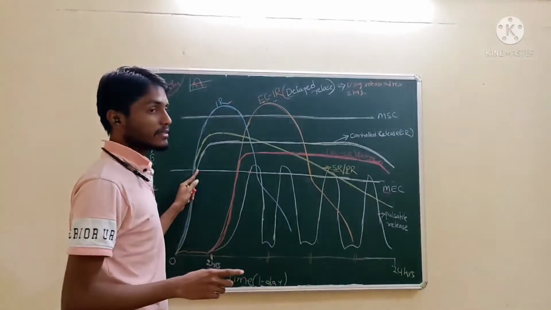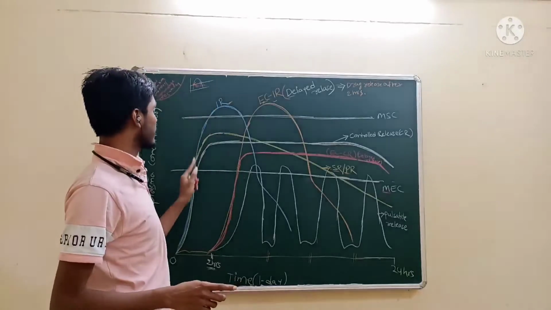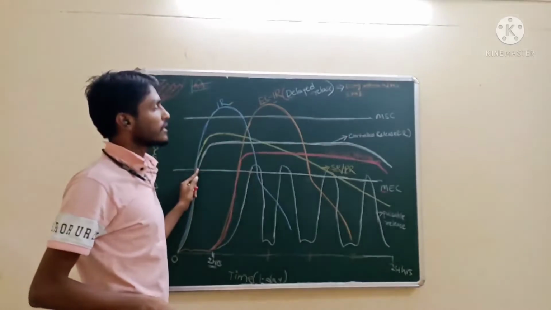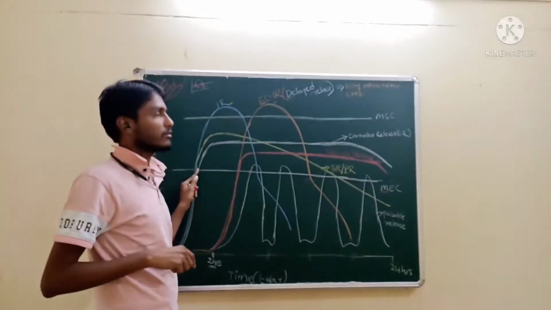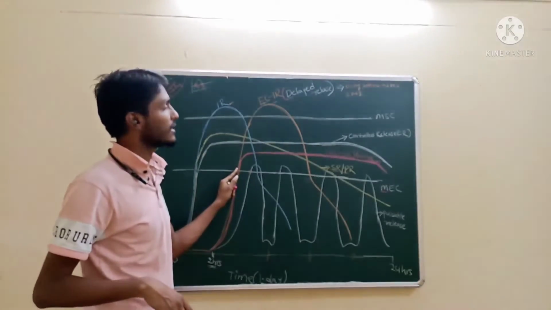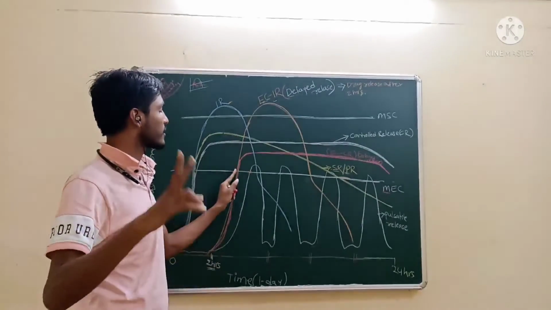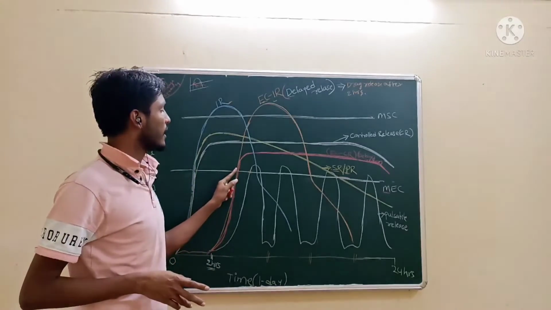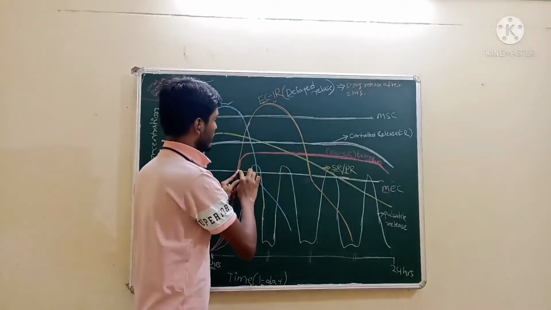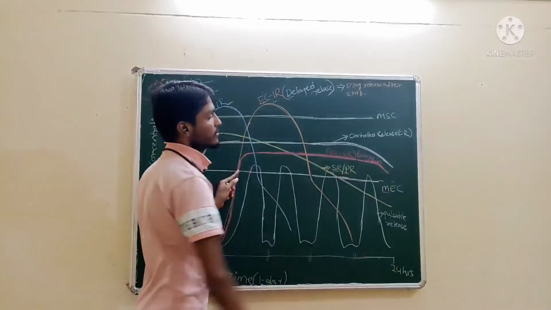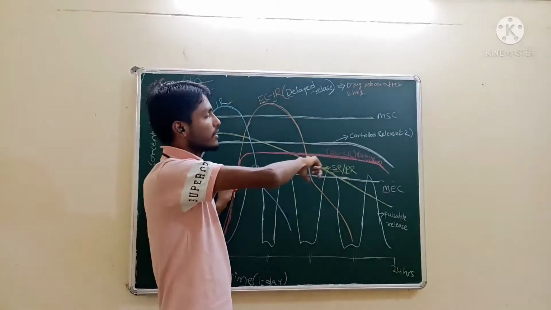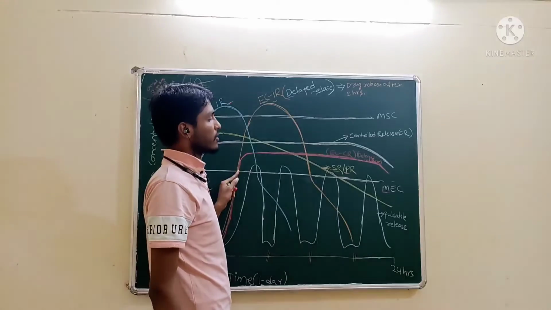For controlled release, onset of action is the same as immediate release. More duration of action, 3 to 4 days. There is no intake of another dose up to 2 to 3 days. Delayed enteric coated immediate release, enteric coated controlled release: this tablet will release after 2 hours. Then onset of action, duration of action is like this, still not ended, more than 2 to 3 days. After 2 to 3 days, the duration of action will be completed for controlled release.